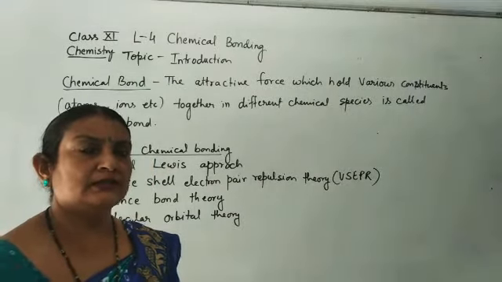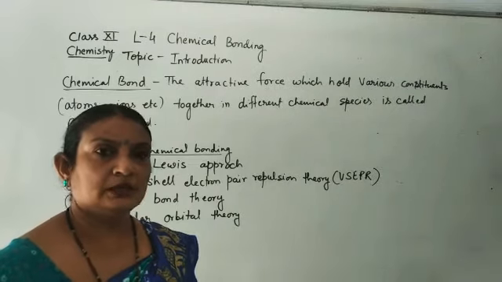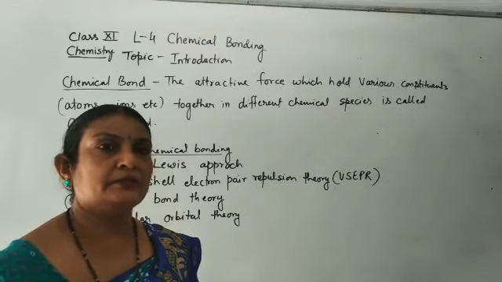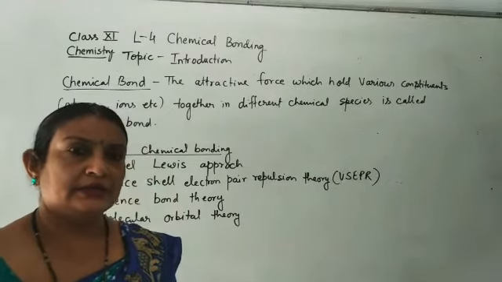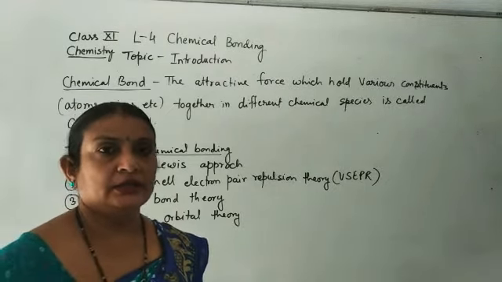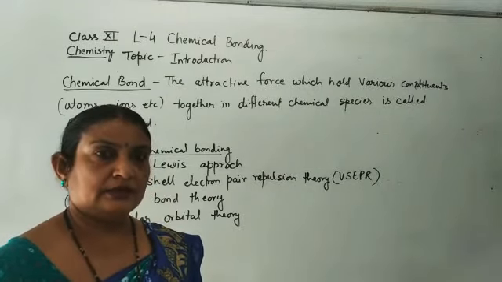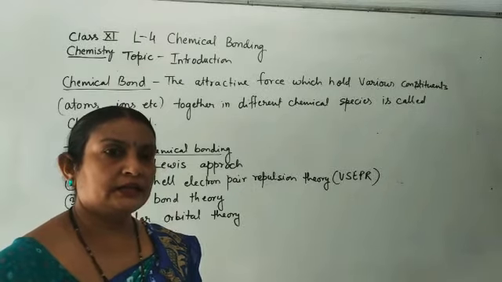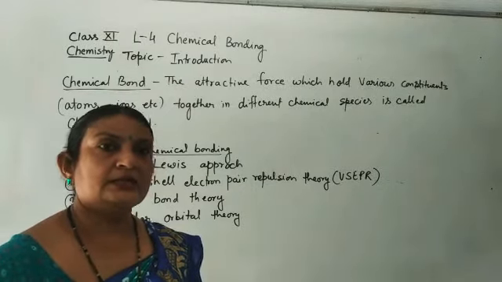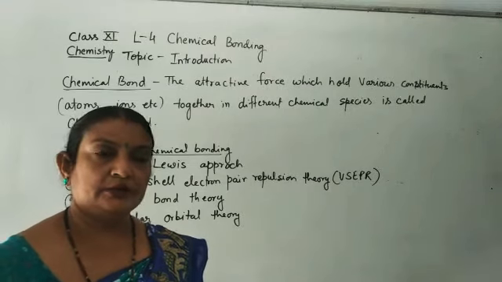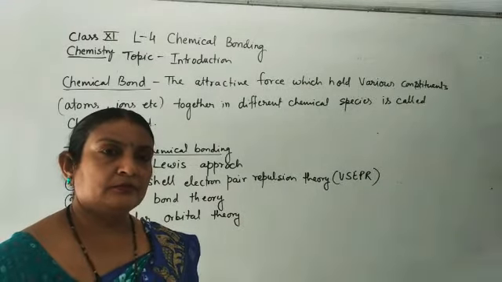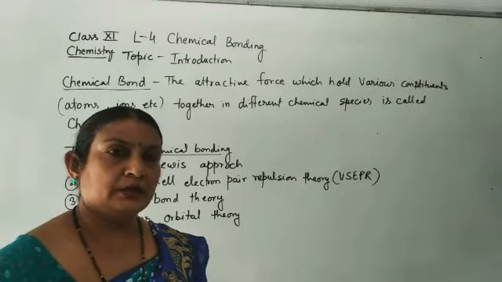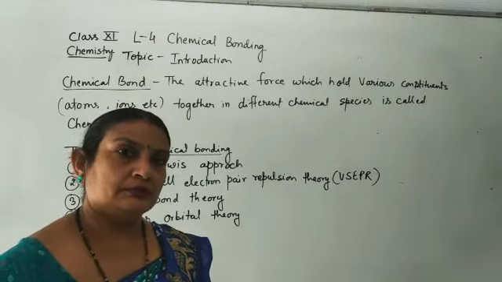Some elements exist freely, but mostly they are found in a combined state with other elements to stabilize themselves. Atoms themselves have high energy, so a single atom cannot exist. It is very reactive, and it combines either with the same element's atoms to make a molecule, or with different atoms to make molecules of a compound.